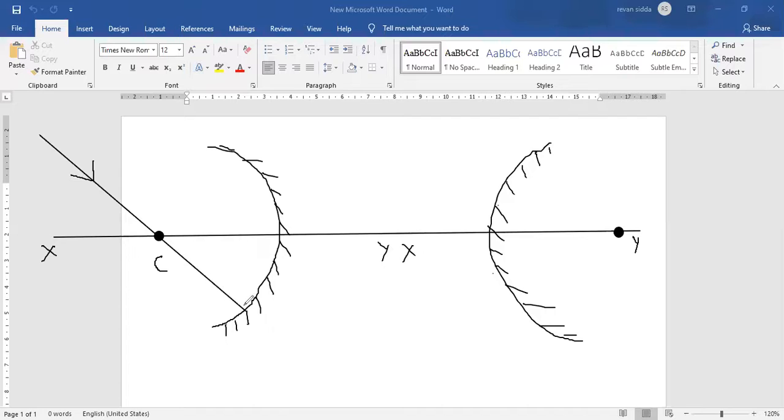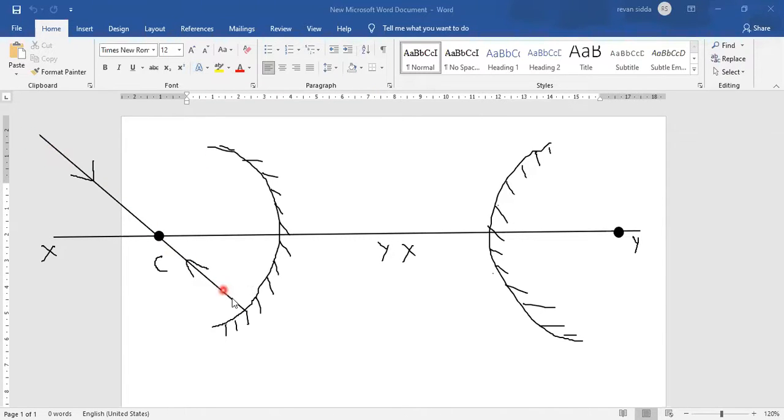So after touching the concave mirror, what will happen? That ray of light will reflect. How it will reflect: it will take the same path from where it is coming. As it is coming from this direction, it will go back in that direction only. It will acquire the same path.